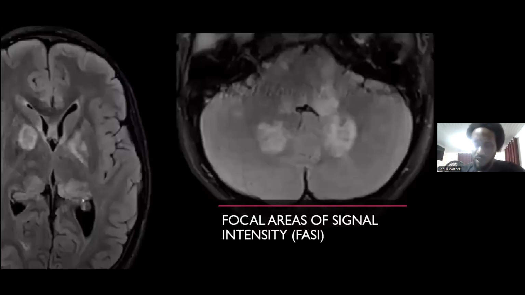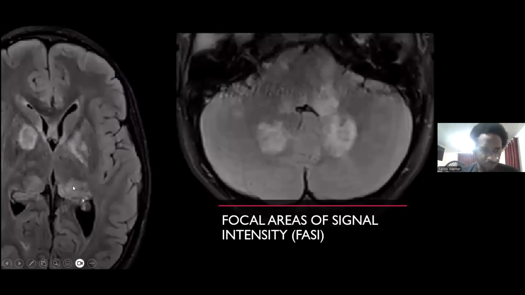So we want to look at what we call foci or focal areas of signal intensity. In patients with NF1, we tend to see focal areas of signal intensity, as seen here in this diagram, in the basal ganglia, notably the globus pallidus bilaterally.